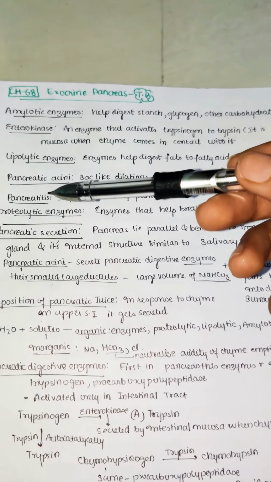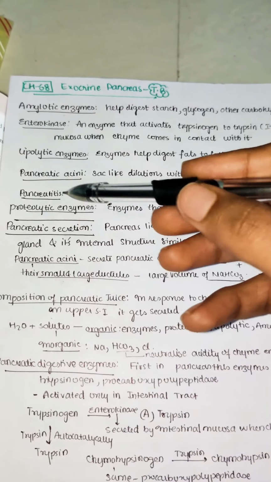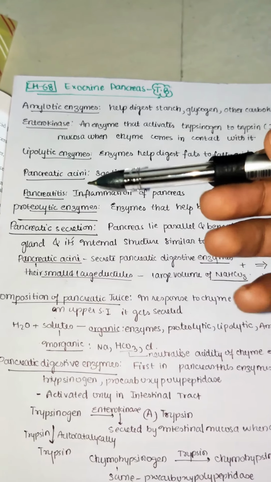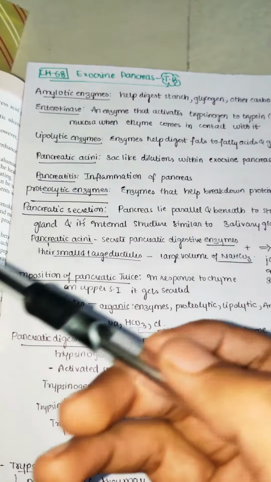And next, coming to pancreatitis. It is an inflammation. So if you get the word ending "itis", it is nothing but an inflammation of any kind of structure. So here pancreatitis means inflammation of the pancreas.